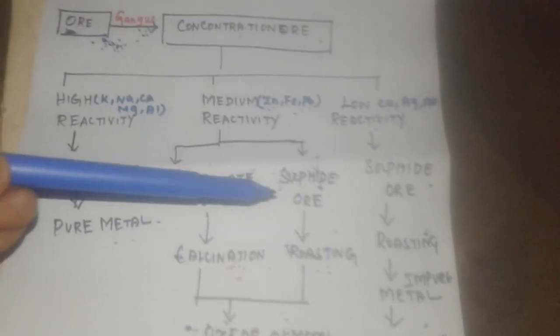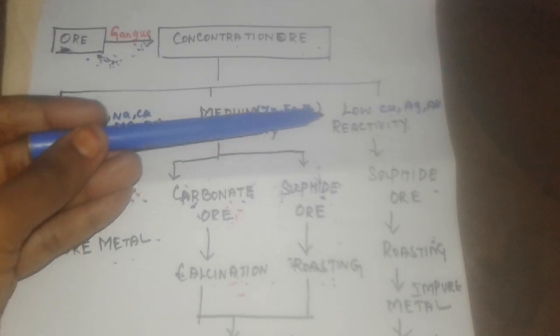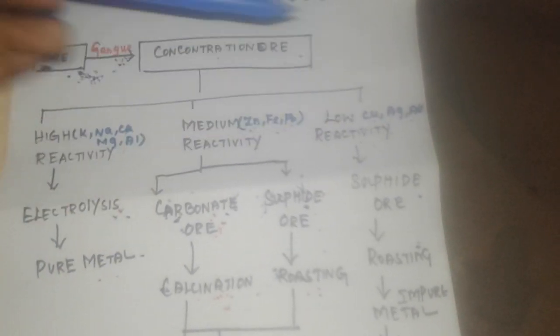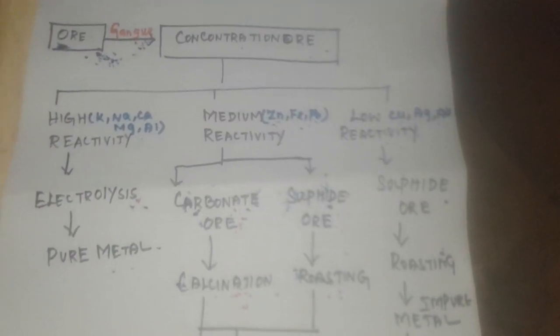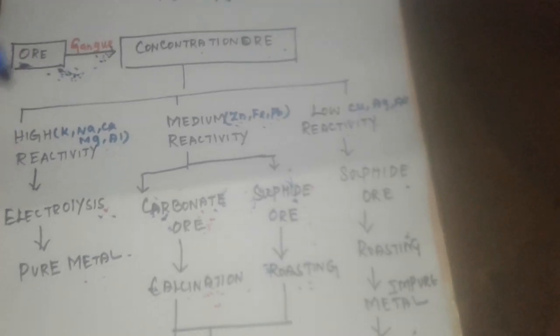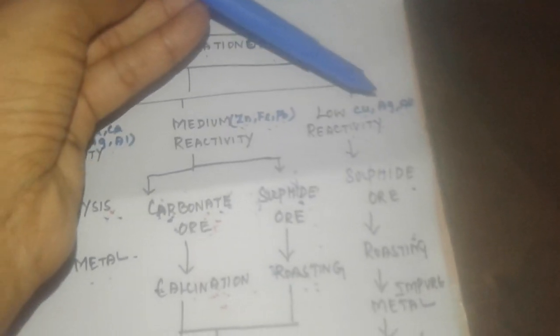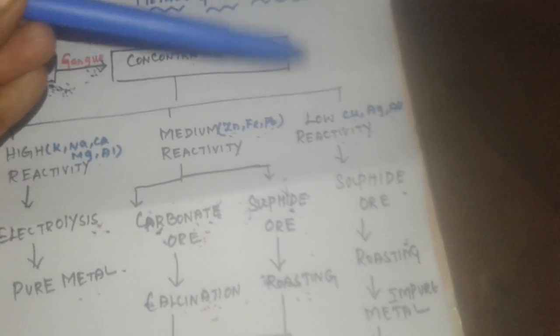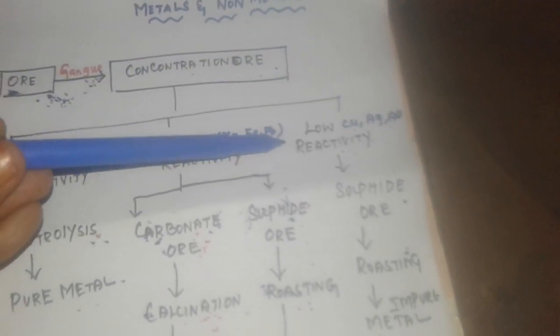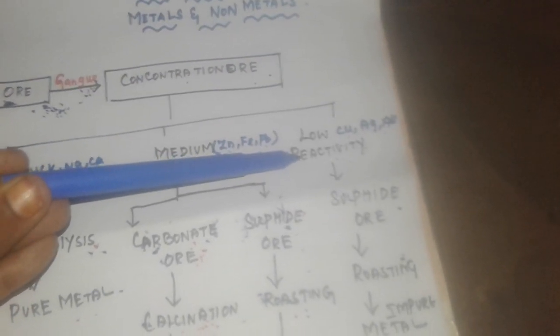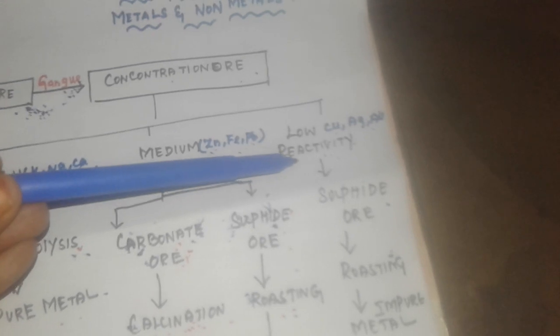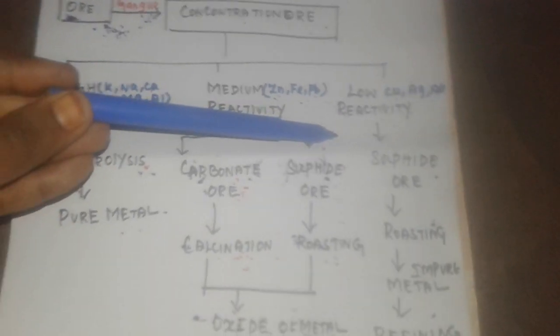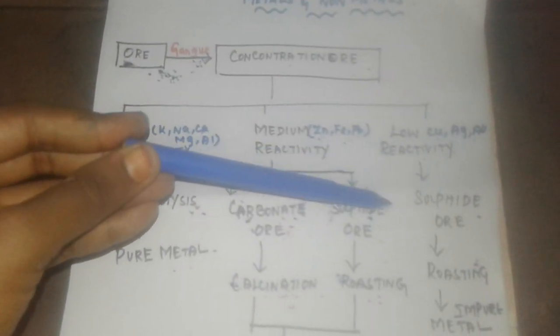Next, the metals of low reactivity: copper, gold, and silver. Copper is mostly present in the earth's crust in the form of sulfide. I already said sulfide ore undergoes the roasting process.